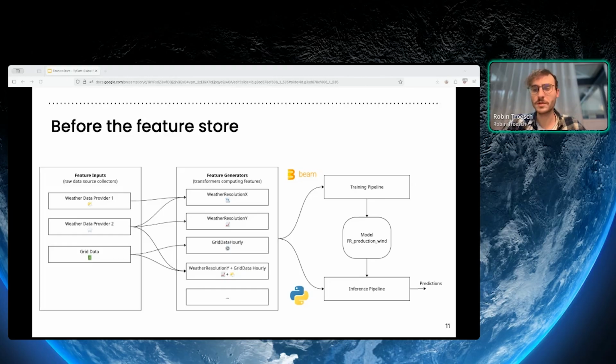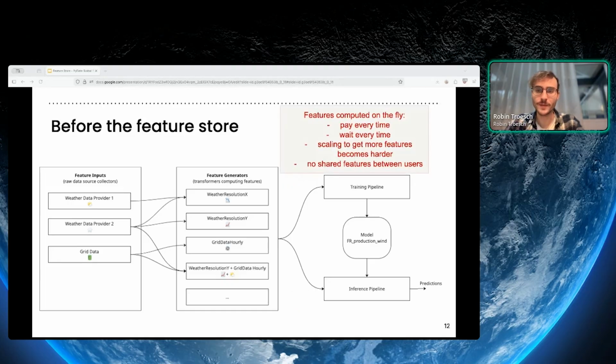And at first, this worked quite well. This enabled us to quickly bootstrap our forecasting setup. But as the team grew and ramped up our forecast offering, we started seeing some issues. The on-the-fly computation meant that we needed to wait every time to materialize features, pay for them every time, and it was really hard to share features between users.